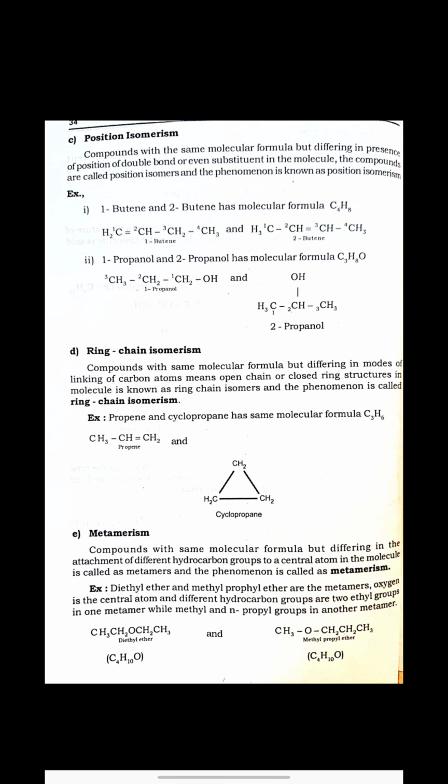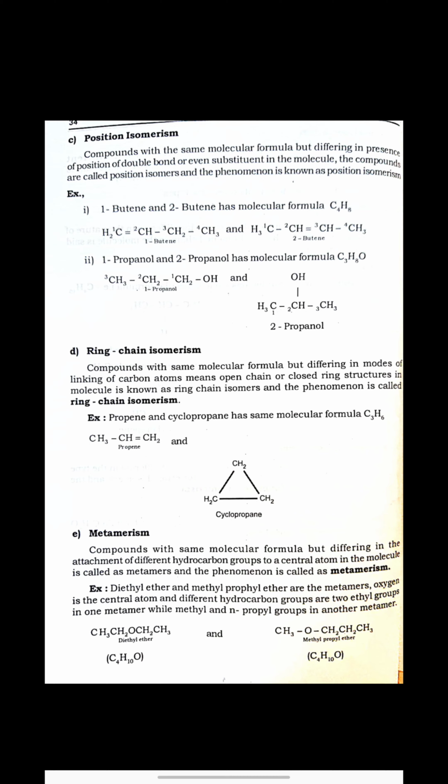So what is the difference here? The difference is only in the position of the double bond, and therefore 1-butene and 2-butene come under position isomerism. They are position isomers. The second example is 1-propanol and 2-propanol, having the same molecular formula C3H8O. Again, what is the difference? The difference is only the position of the OH.